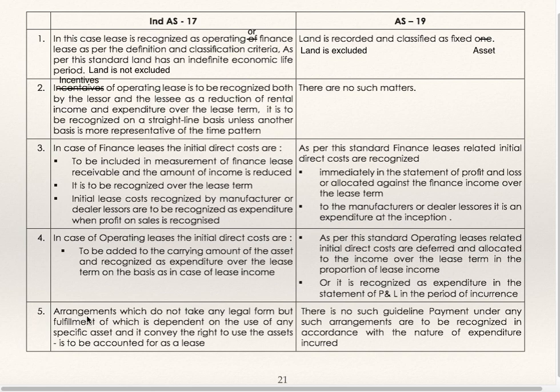As per IND AS 17, arrangements which do not take any legal form but fulfillment of which is dependent on the use of any specific asset and it convey the right to use the asset is to be accounted for as lease. So even if there is no legal form, it is to be accounted for as lease. Substance over form is used as per IND AS 17. As per AS 19, there is no such guideline. Payment under any such arrangement are to be recognized in accordance with the nature of expenditure incurred.